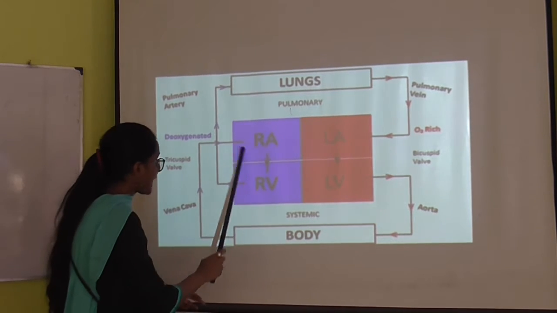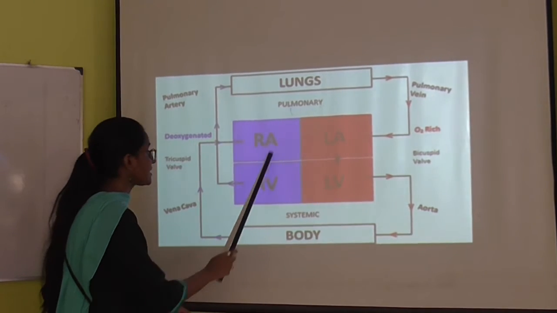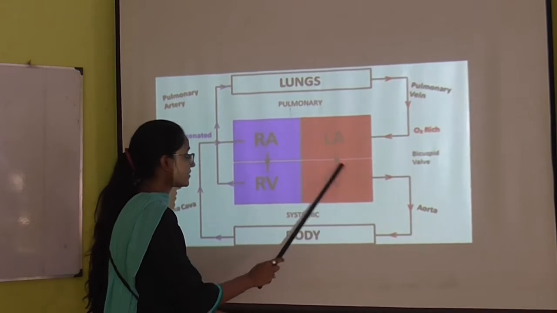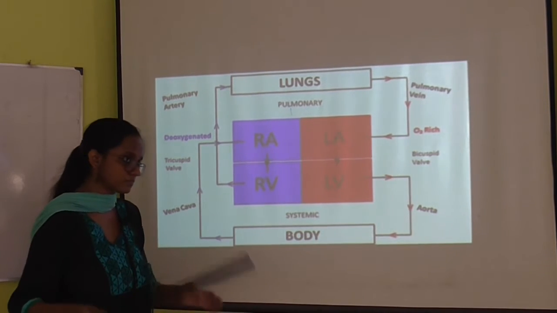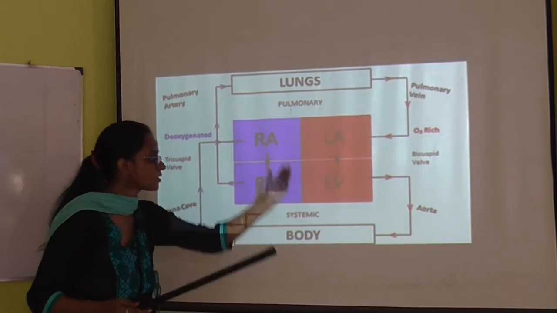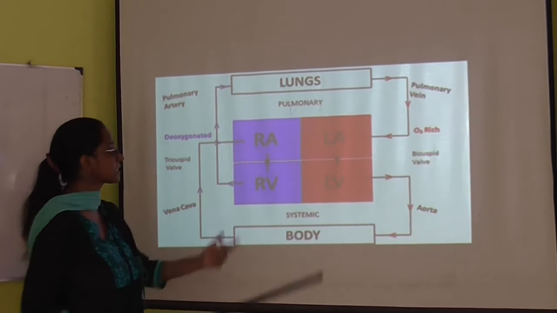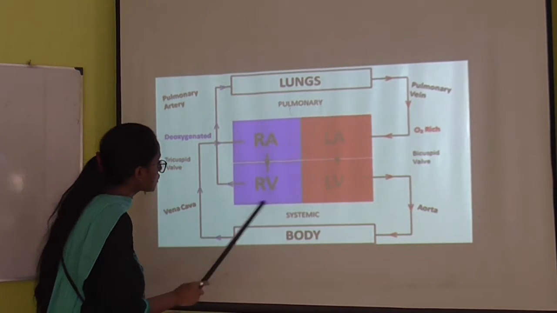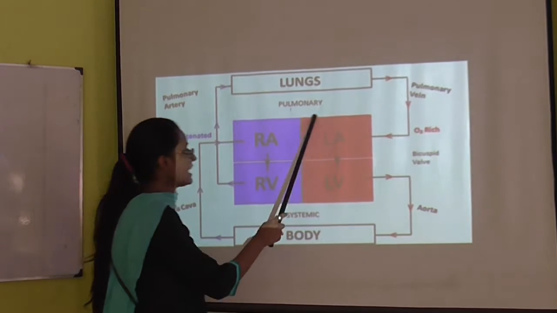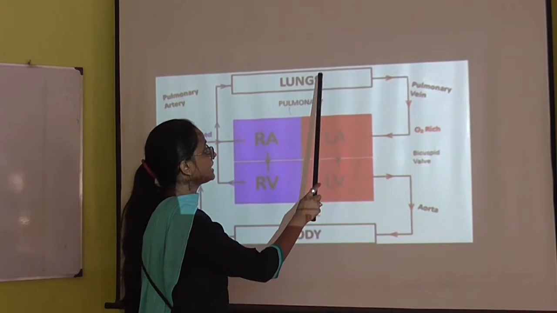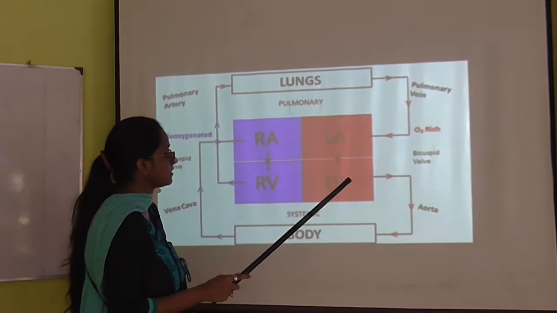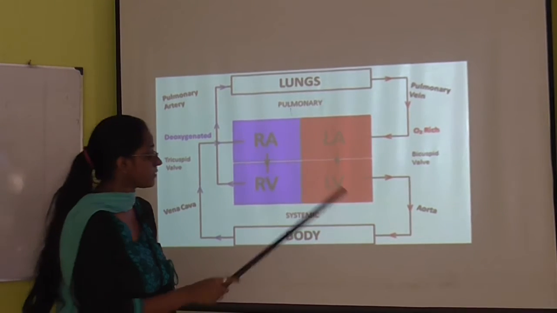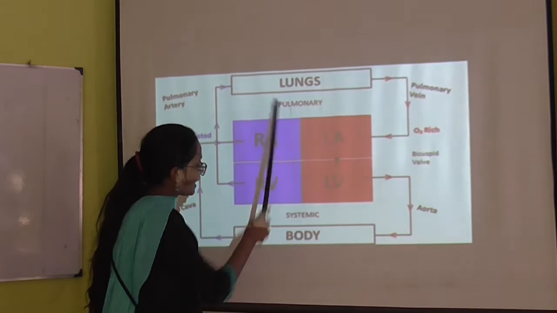The right auricle and right ventricle receive and send the impure blood, and the left auricle and left ventricle send and receive the blood to either the lungs or the body.